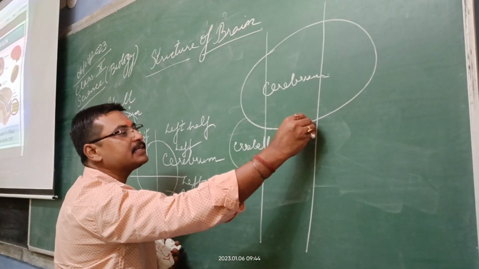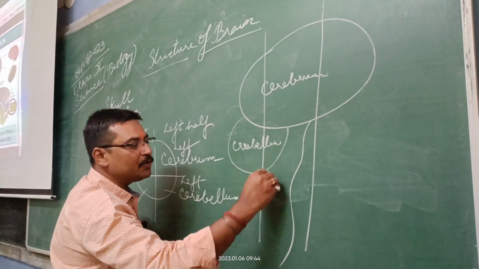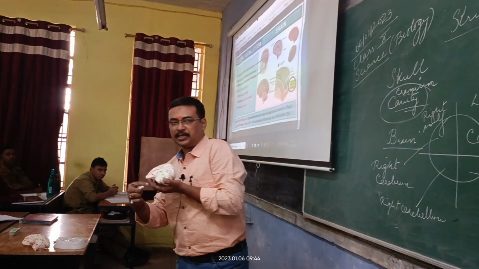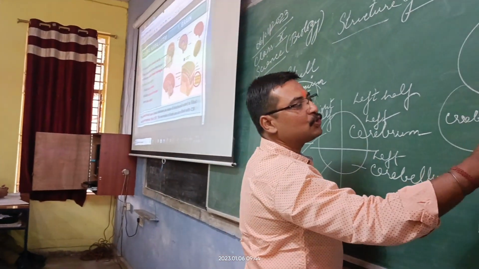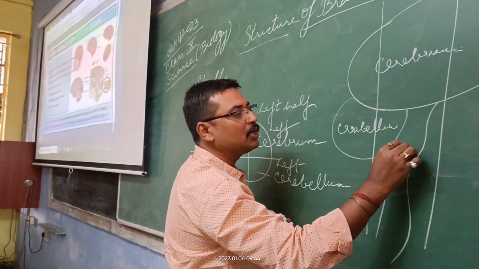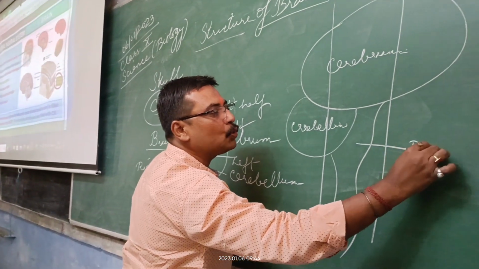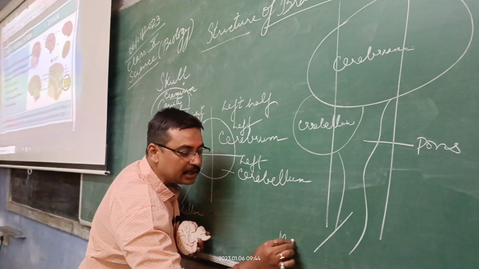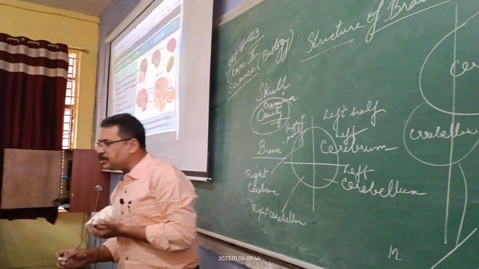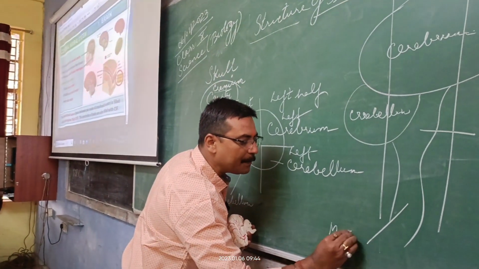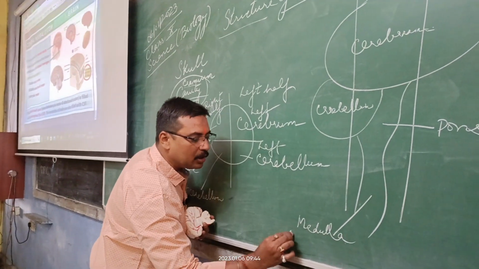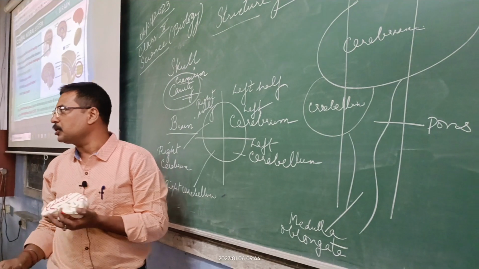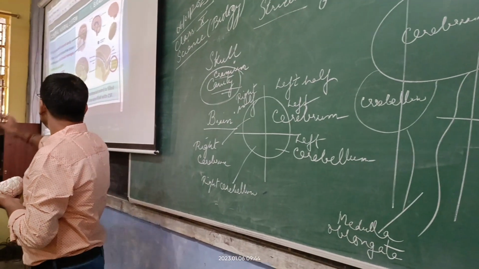From here arises this portion, which is the extension of the brain. This portion is generally called the pons. This portion we call, anybody from your side? The medulla oblongata. I hope you understand what this is. Yes. The same thing we have here also.